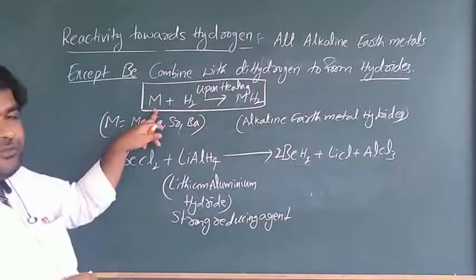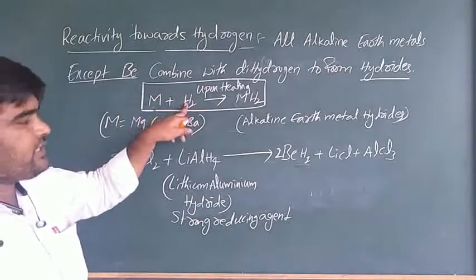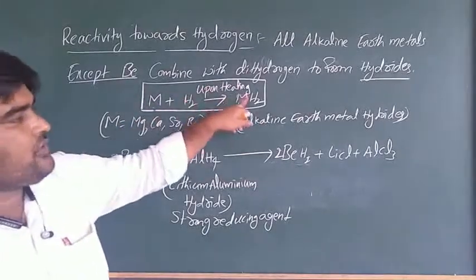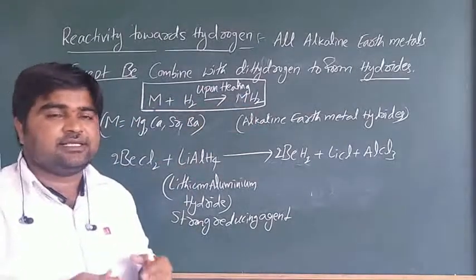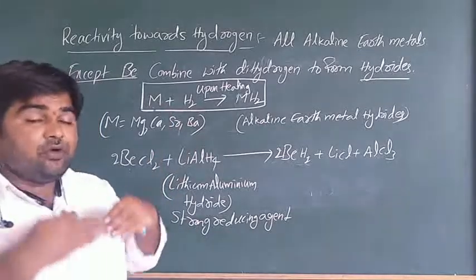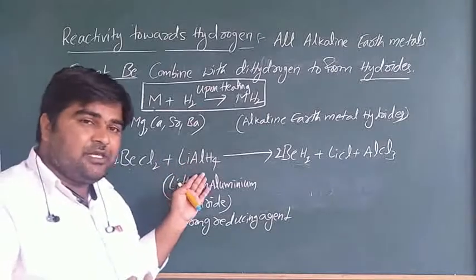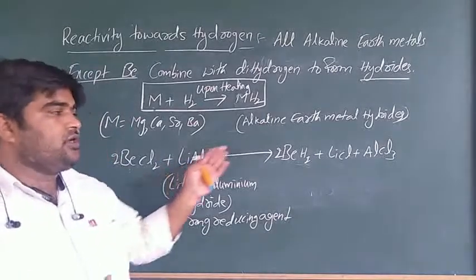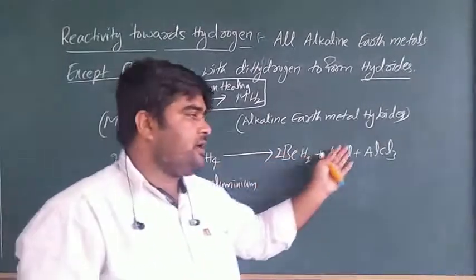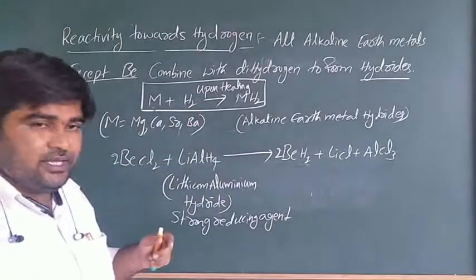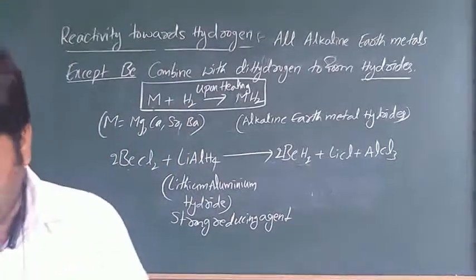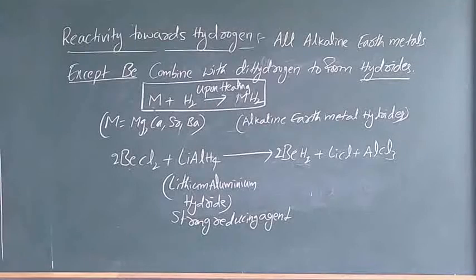So how can we prepare beryllium hydride? Beryllium chloride reacts with lithium aluminum hydride, a strong reducing reagent, to form beryllium hydride, lithium chloride and aluminum chloride. And coming to the reactivity towards acids.